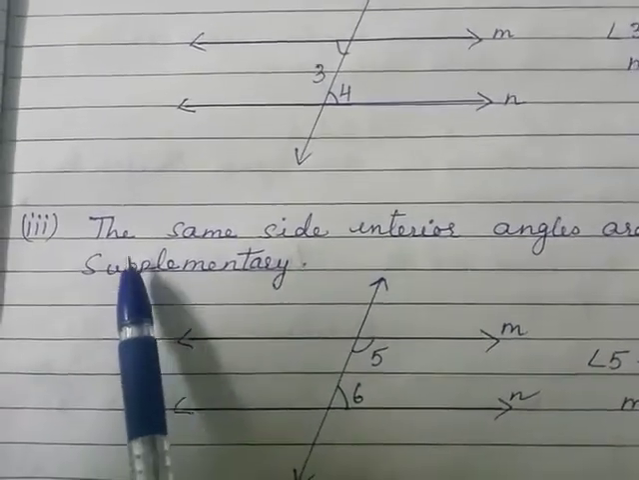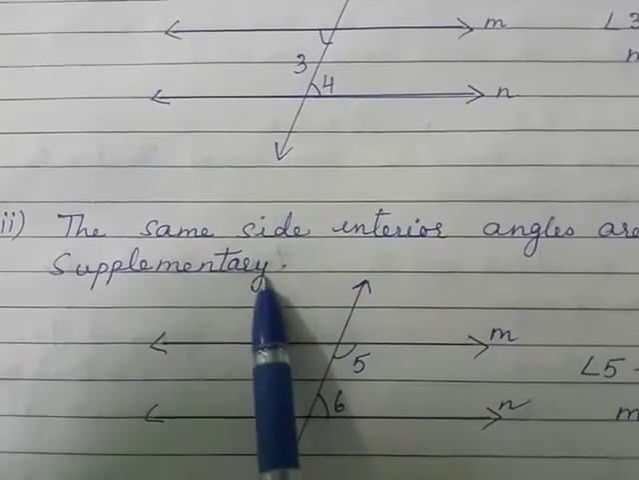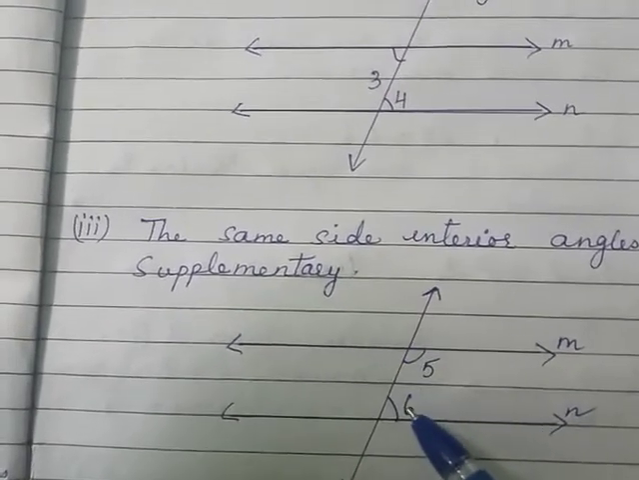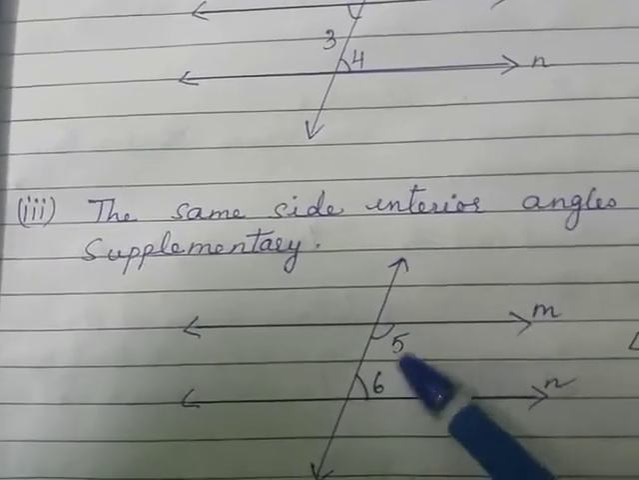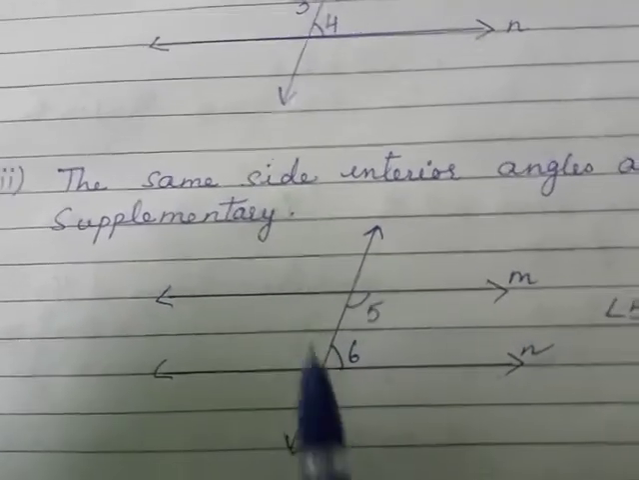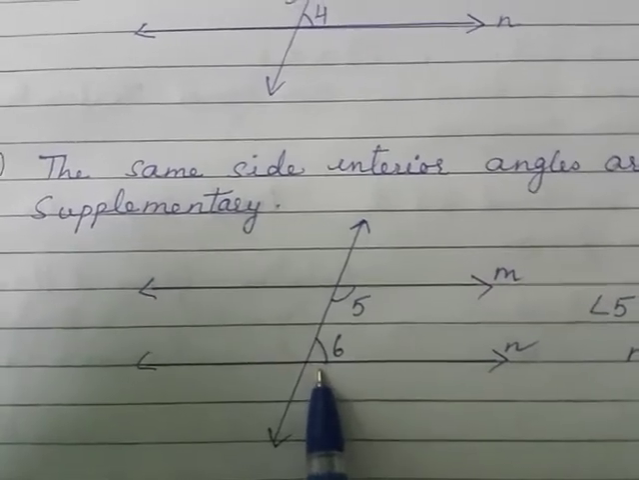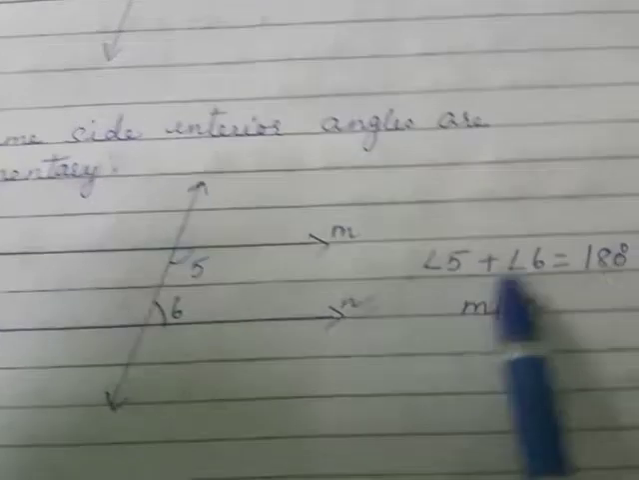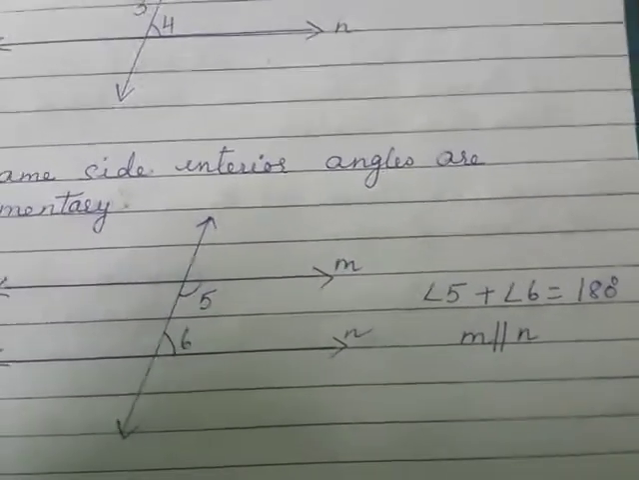Now, the same side interior angles are supplementary. As you know, children, the two pairs of co-interior angles are supplementary. If their sum is 180 degrees, then the lines are parallel. See here, angle 5 plus angle 6 is equal to 180 degrees. If the sum of these two angles is 180 degrees, then the two lines are parallel.